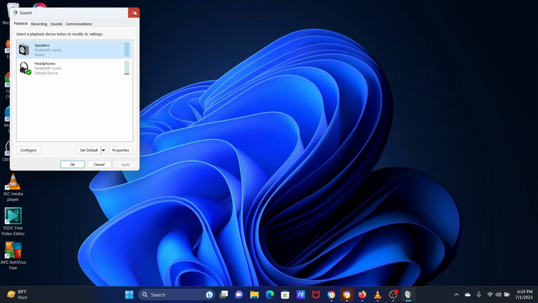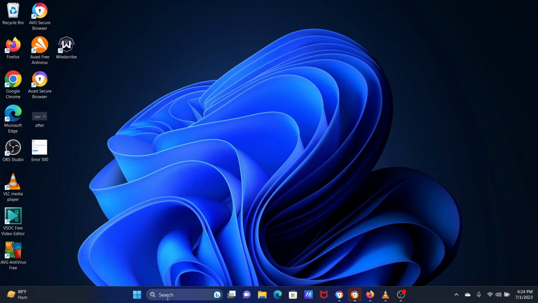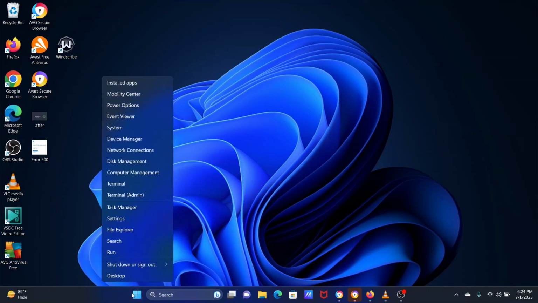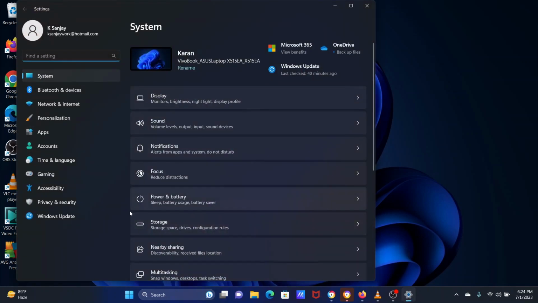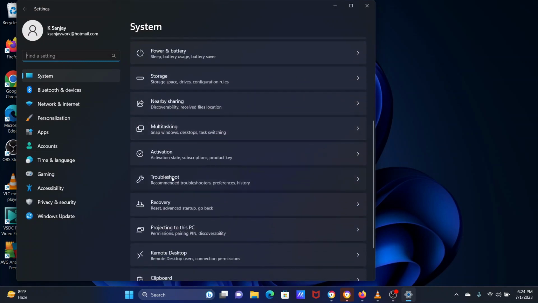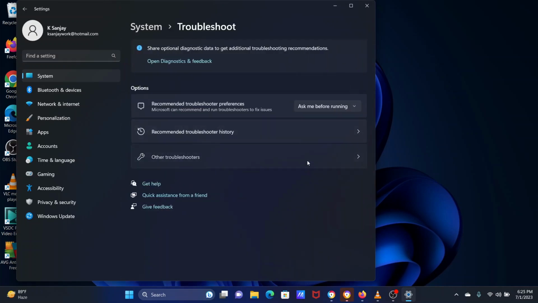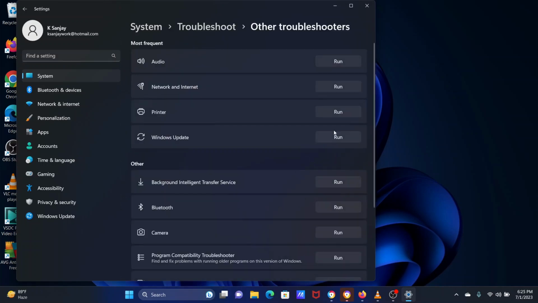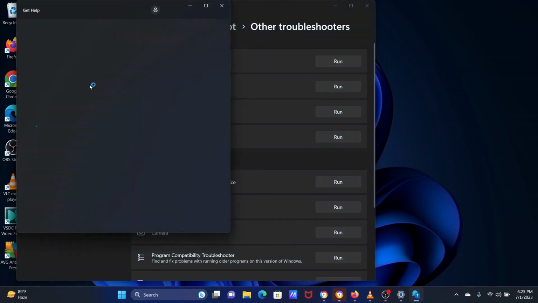The last solution is to run the audio troubleshooter. Right-click on the Start button and select Settings from the menu. In the Settings menu, go to the System tab on the left pane. In the right pane, scroll down to Troubleshoot and click on it. Select Other Troubleshooters. Click on Run corresponding to the audio troubleshooter.